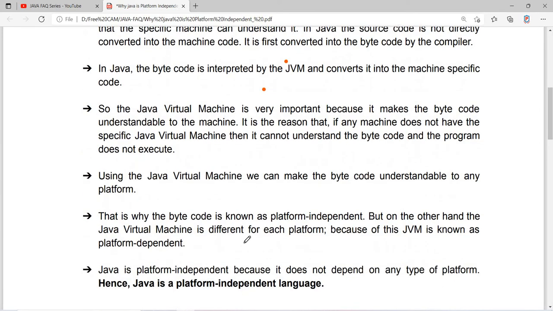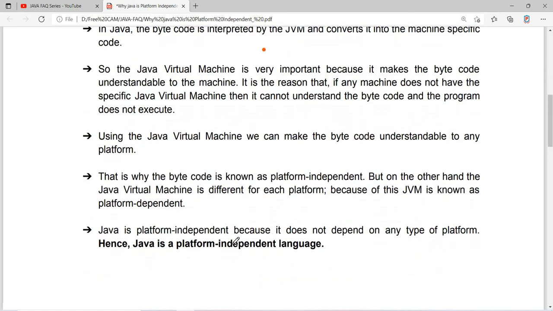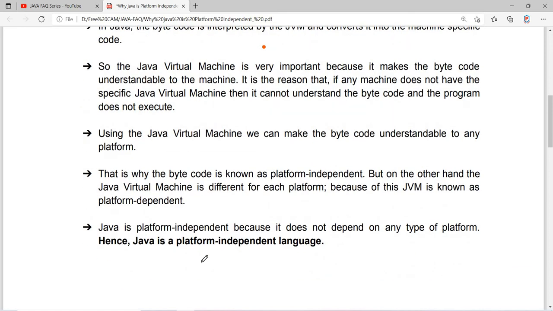That's why the bytecode is known as platform independent. But on the other hand, the JVM is different on each platform, because of this the JVM is known as platform dependent. So Java is platform independent because it does not depend on any type of platform, because of the JVM.